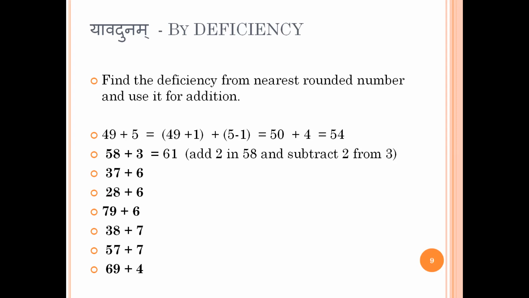So 79 plus 6, very simple. 79 go to 80 by 1, remove 1 from 6, that is 5. Then the answer is 85. So you can do it orally fast. One should not always be using a calculator in day-to-day life for simple things. Instead of a calculator, use your brain all the time. The reason is that the more you use it, the sharper it will become, the more it will be able to read the numbers quickly. Is this clear?